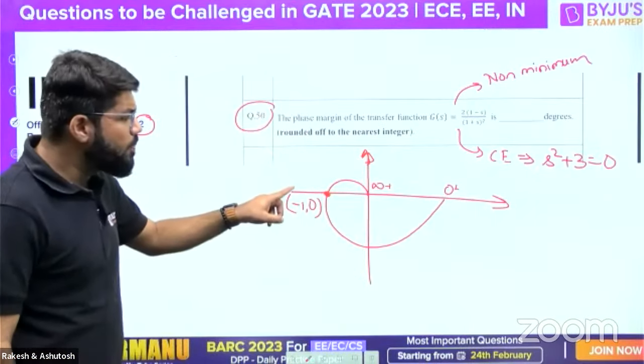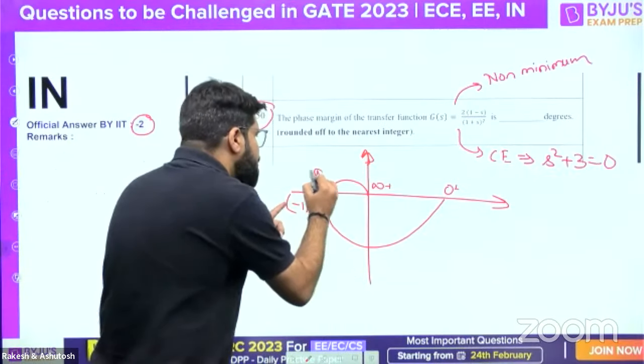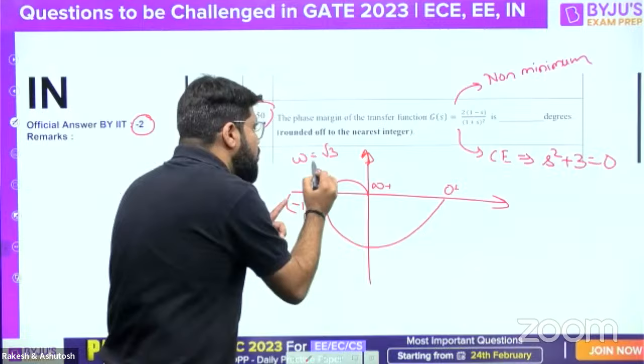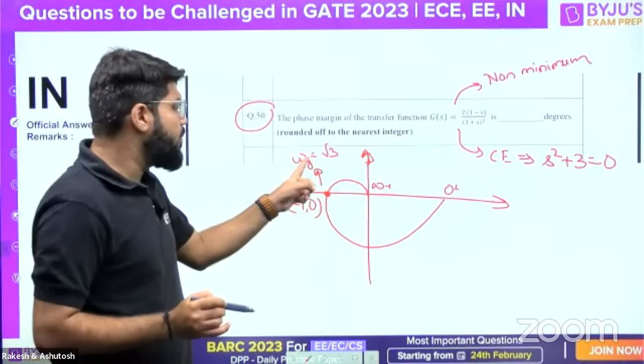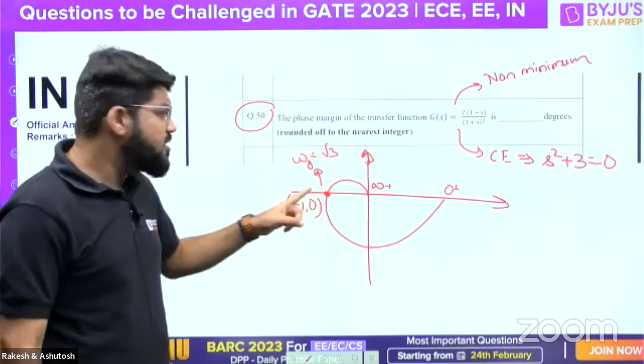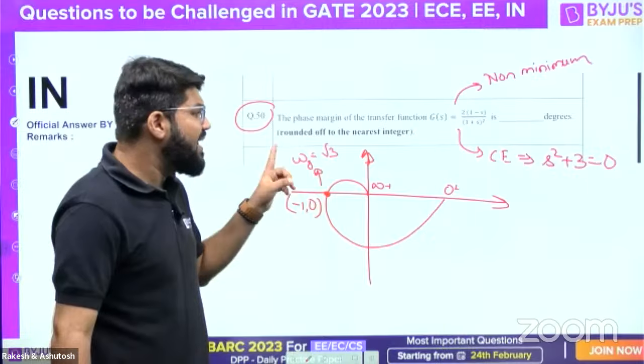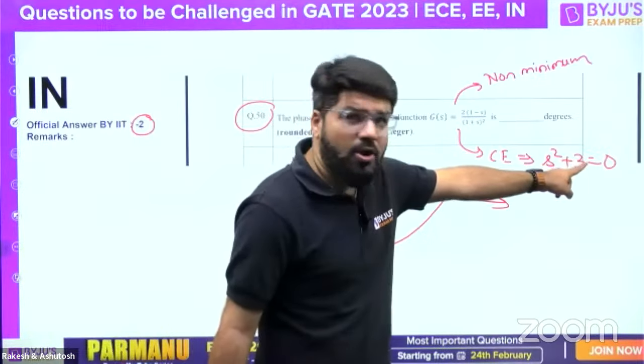And even if you look into the polar plot, it is exactly crossing at omega equal to √3, that is why it becomes the gain crossover frequency. At omega equal to √3, it is crossing the -1, 0 point, and hence it is clearly marginally stable. Here also it is seen.